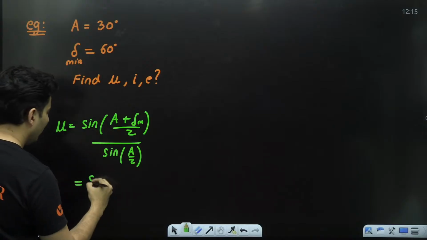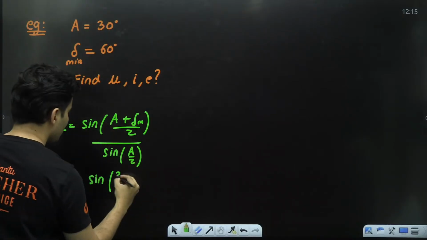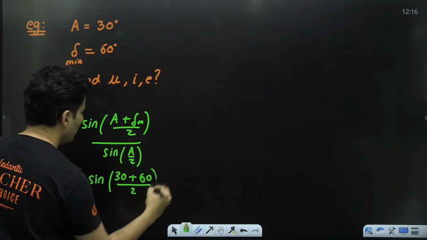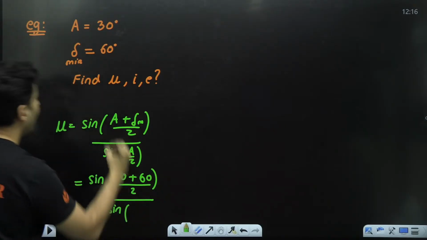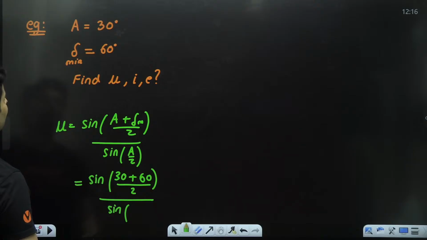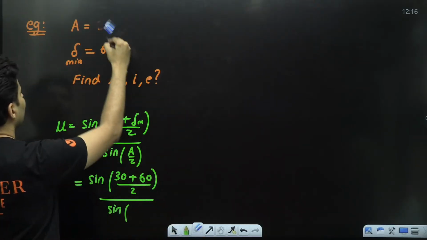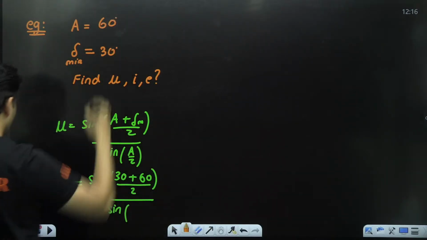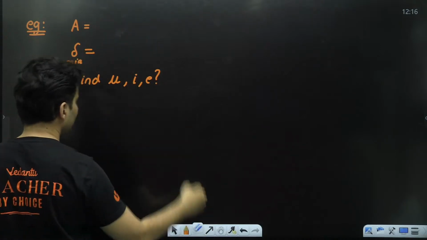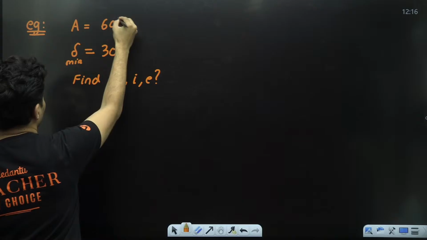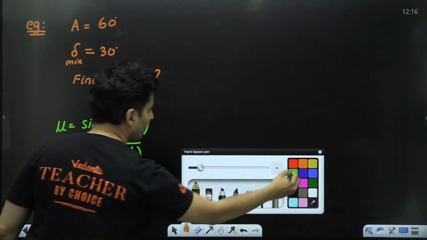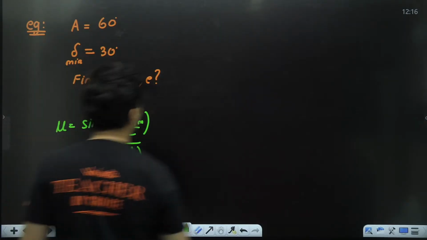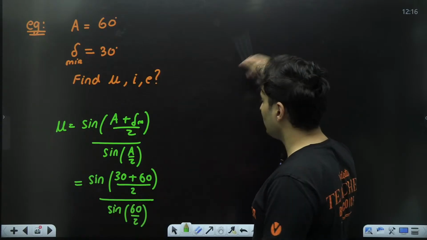So what is the angle of prism? It is given to be 30 degrees. What is the minimum deviation? It is given to be 60 degrees. I think I had to make this opposite, not like this. I wanted this as 30 and this as 60, that would be okay. So this will be sine of (A plus delta) by 2 divided by sine of A by 2, where the angle of prism is basically 60. I just interchanged the values, or else it will not be a standard thing.